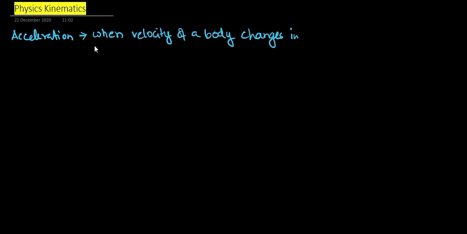What we mean by acceleration here is that acceleration will only happen when the velocity of a body changes with time. So there will be a change in the velocity of the body along with time. That will only happen.